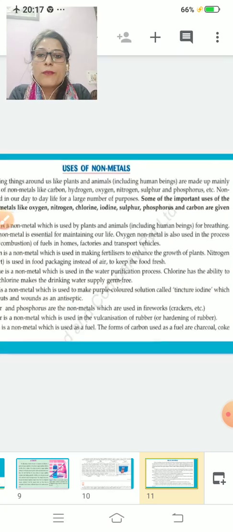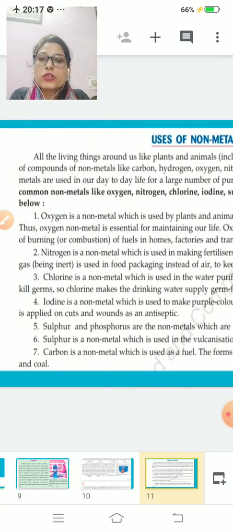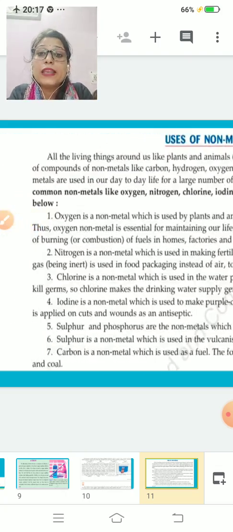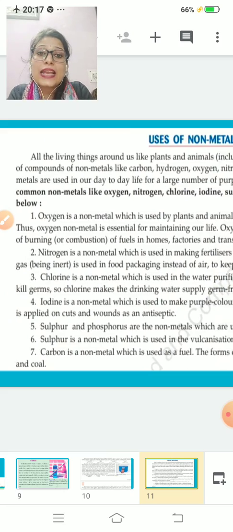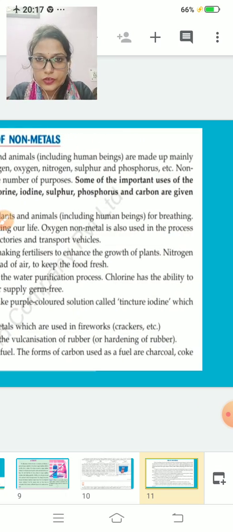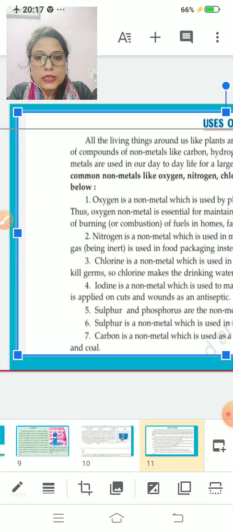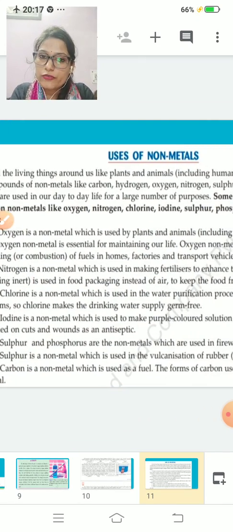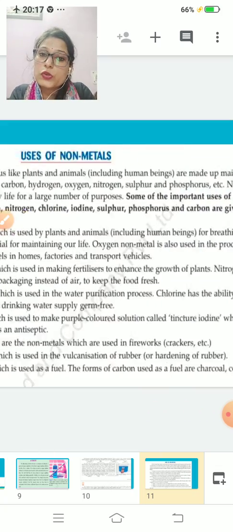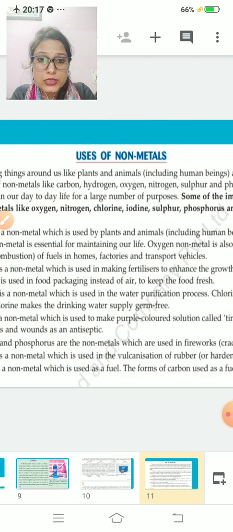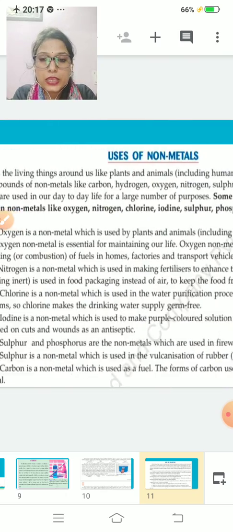Now, uses of metals and non-metals. First, we will do uses of non-metals. All the living things around us, like plants, animals, including human beings, are made up mainly of compounds of non-metals like carbon, hydrogen, oxygen, nitrogen, sulfur and phosphorus, etc. Non-metals are used in day-to-day life for a large number of purposes. Some important uses of the common non-metals like oxygen, nitrogen, chlorine, iodine, sulfur, phosphorus and carbon are given below.